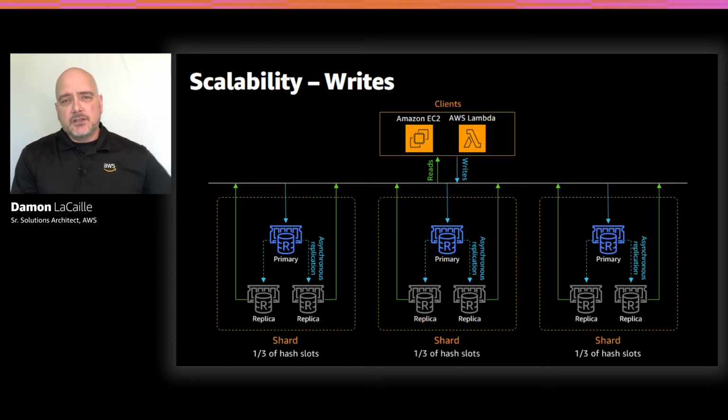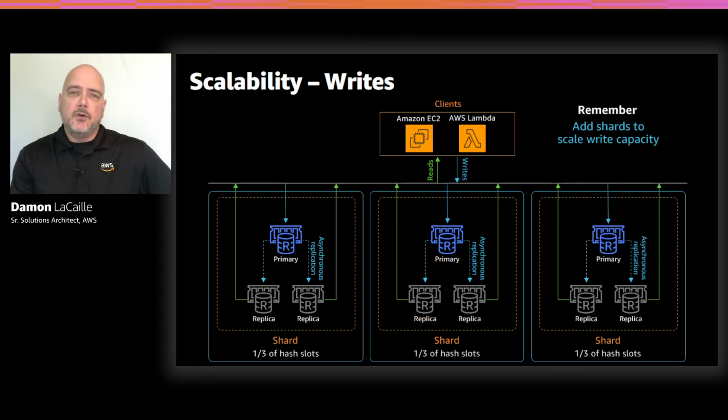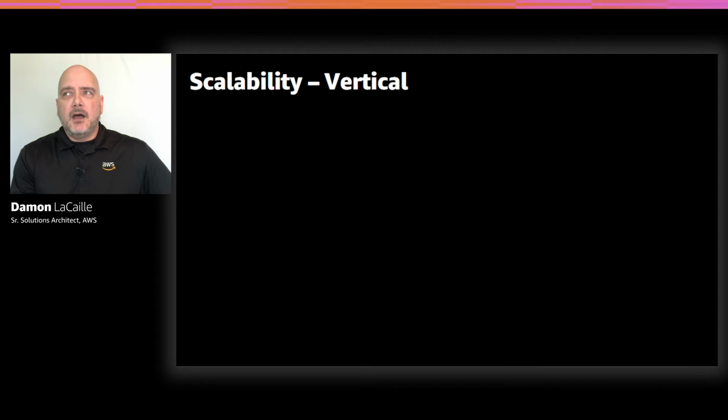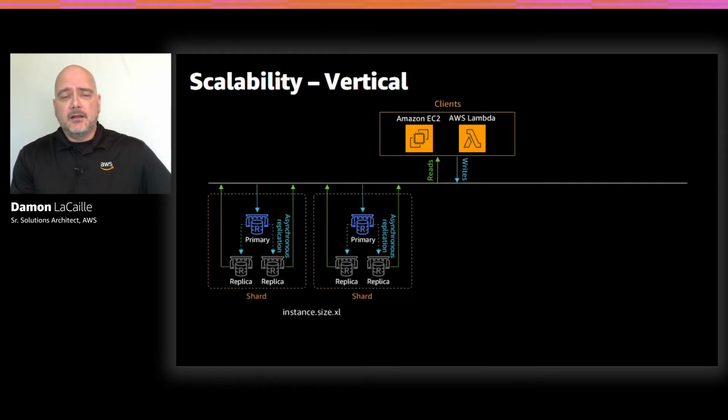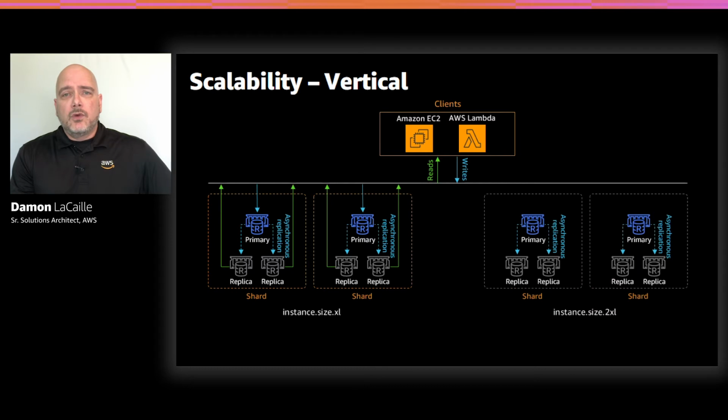Now, whether you're using cluster mode enabled or disabled mode, you can also scale your cluster vertically. Now, we do this by provisioning a cluster of the instance size that you ask, whether it's smaller or larger. So let's say in this instance we have a cluster running on R5.xlarge type instances, and we want to scale up to the R5.2xlarge. So we're going to provision a new cluster and perform all of the managed services that we spoke about earlier, such as installing the software, configuring it, hardening it, and so on.